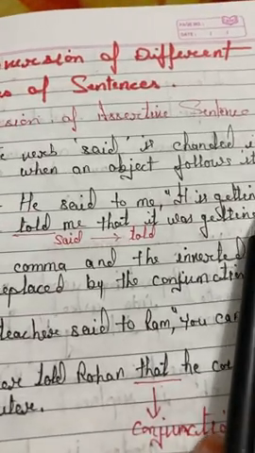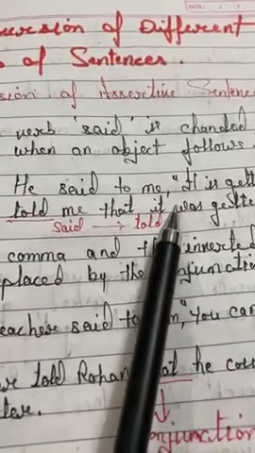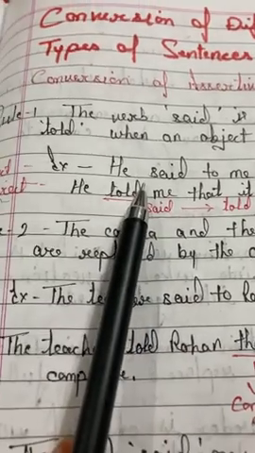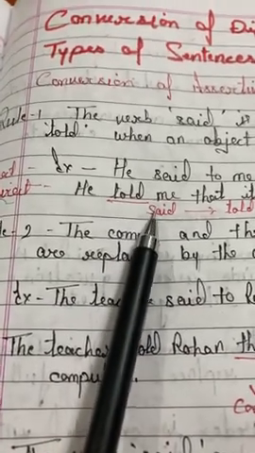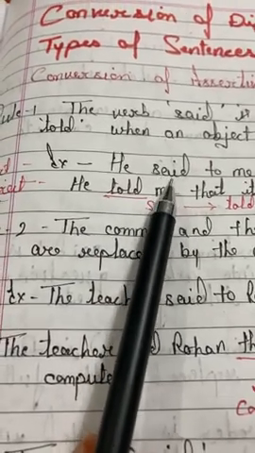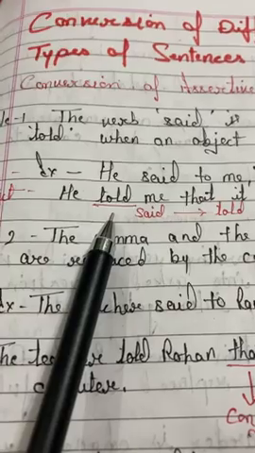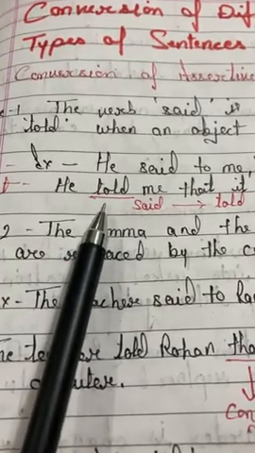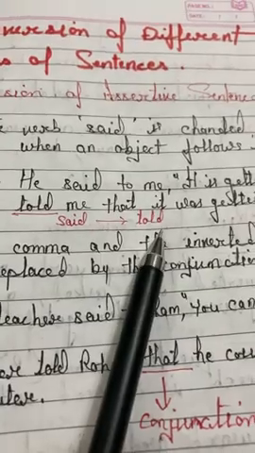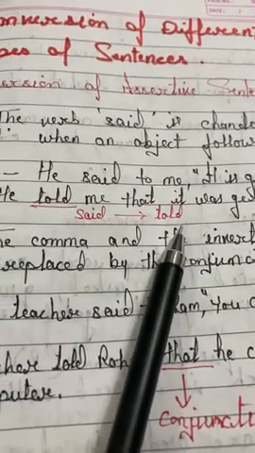As you can see here, this sentence is written in direct speech, and when we write this sentence in indirect, we will convert this said into told. So what is the answer? He told me that it was getting dark.